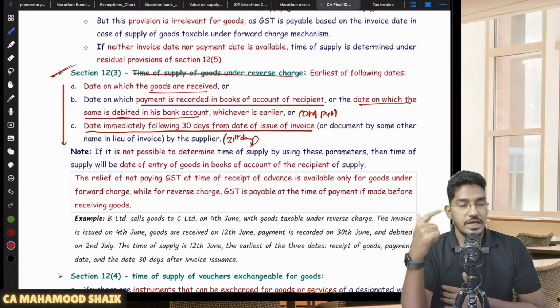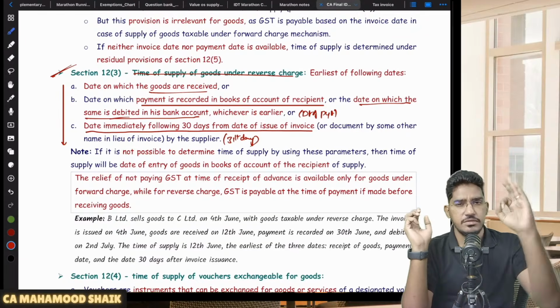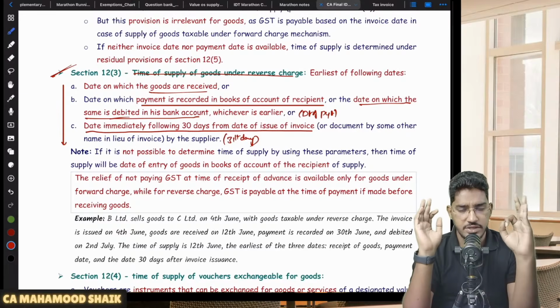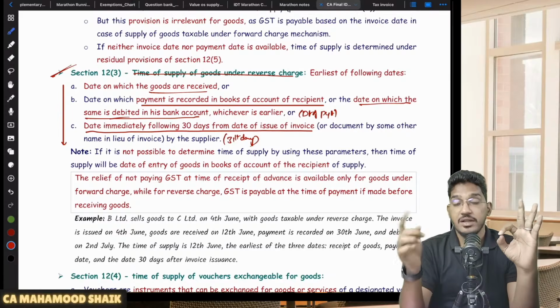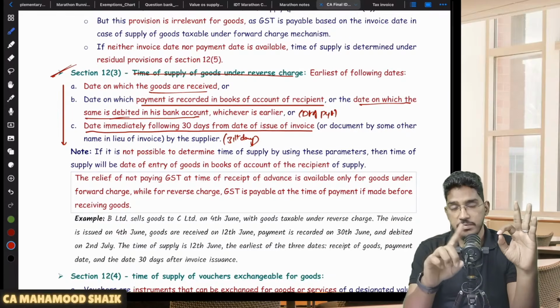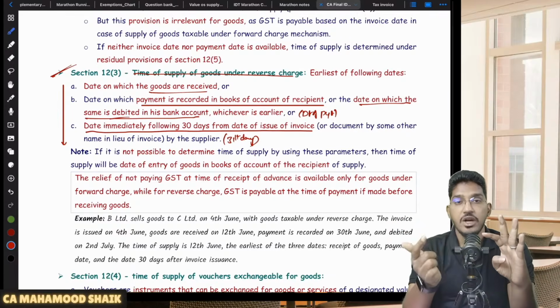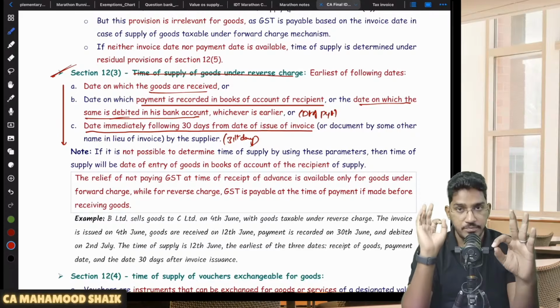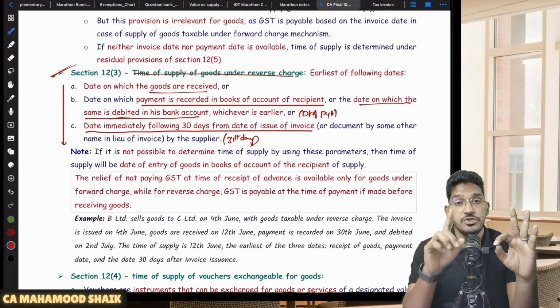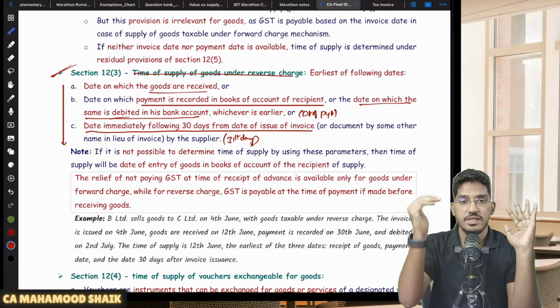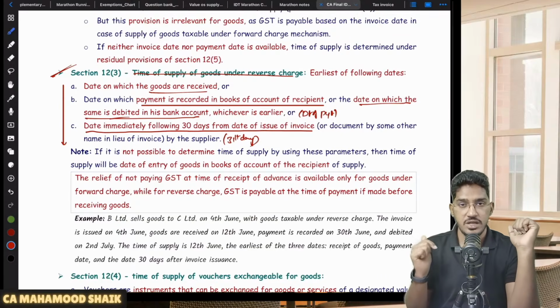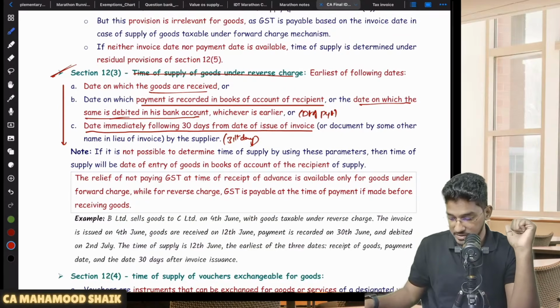Able to understand? So in case of supply of goods under reverse charge mechanism, the time of supply will be the earlier of 3 dates. Very simple here. Number 1, the date on which goods are received. Number 2, the date of payment. And what will be the date of payment? The date on which the payment is recorded in the books of accounts of the recipient, or the date on which his bank account has been debited. Number 3, the 31st day from the date of issuance of invoice by the supplier. Whichever is earlier, you have to calculate all these 3 dates, and that will become the time of supply in case of supply of goods under reverse charge mechanism.